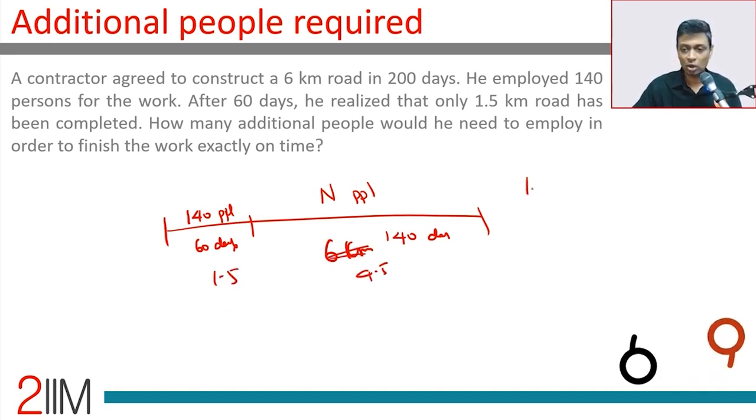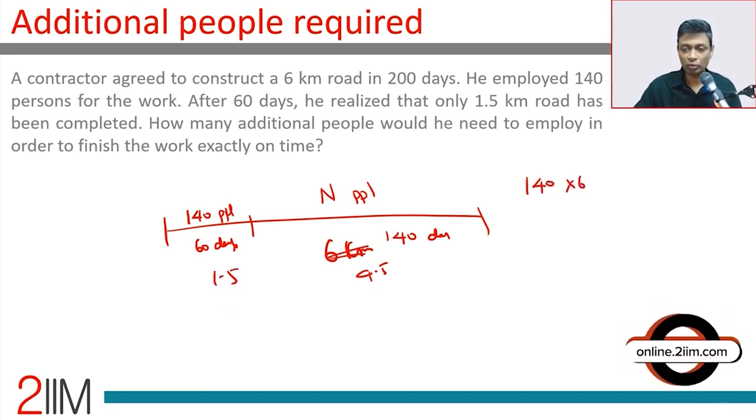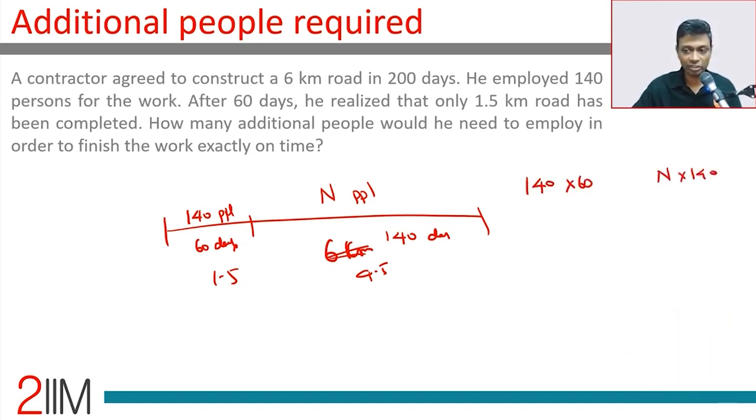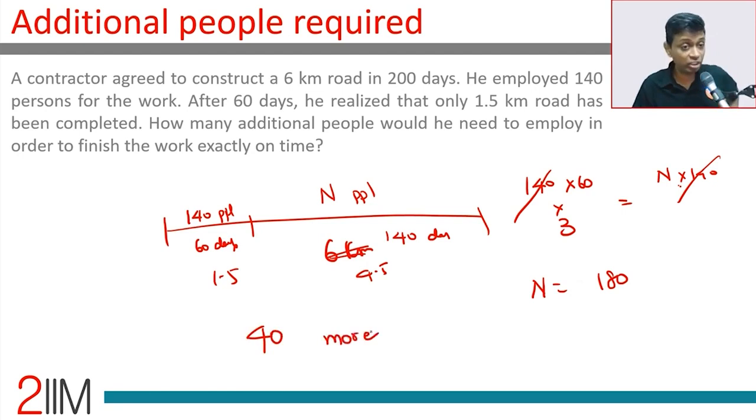1:3, or 140 people working for 60 days, or n people working for 140 days. This is 3 times this. Done. 140 people working for 60 days, into 3, is n people working for 140 days, so n is 180. 140 people are already there. We want to know how many additional people will be required. 40 more. Once again, you should be blitzing these.